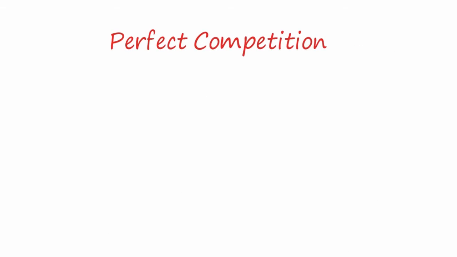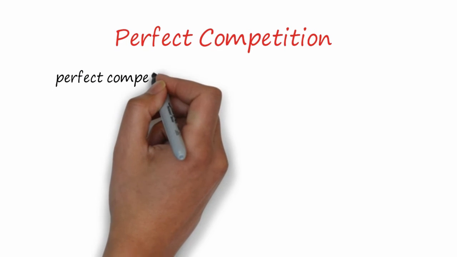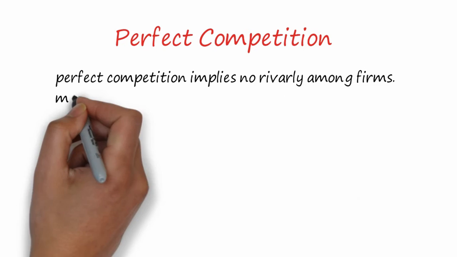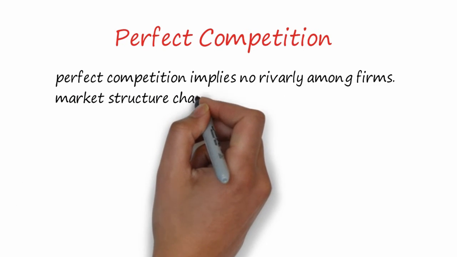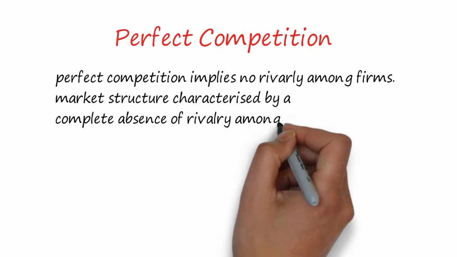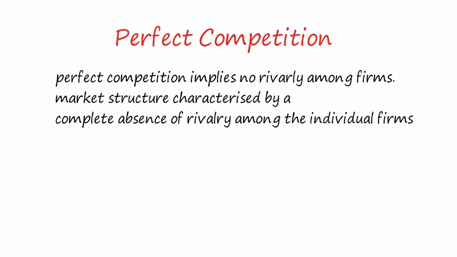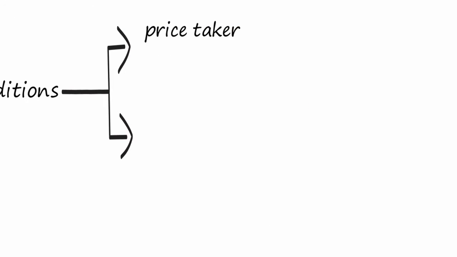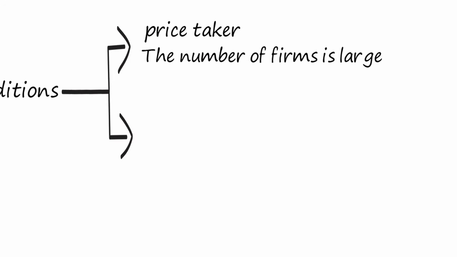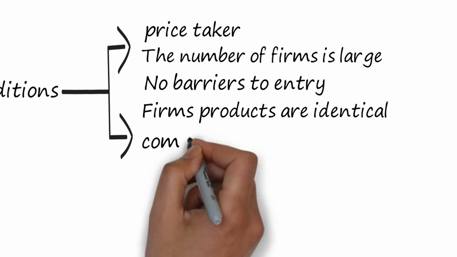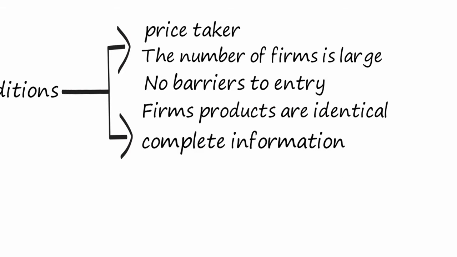Perfect competition market. Perfect competition implies no rivalry among firms. It is a market structure characterized by the complete absence of rivalry among the individual firms. This market structure has 5 conditions. We are going to discuss those 5 conditions. First one is price taker, and the second one is the number of firms is large, no barriers to enter the industry, the firm products are identical, and there is complete information about the market and the competition and everything.